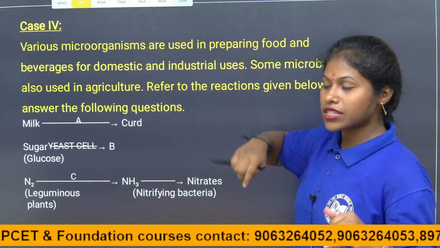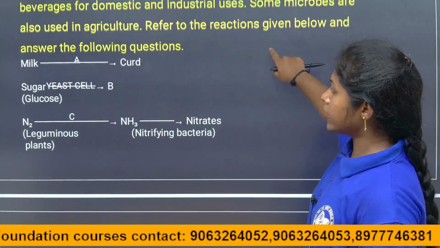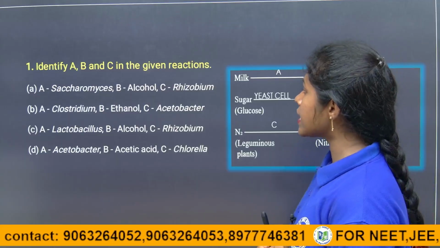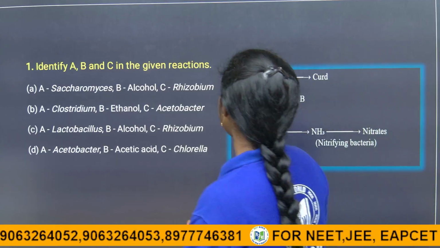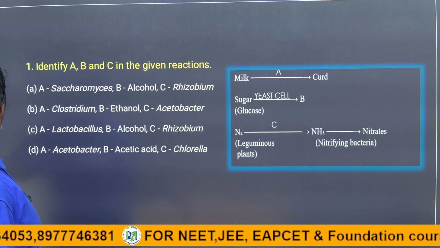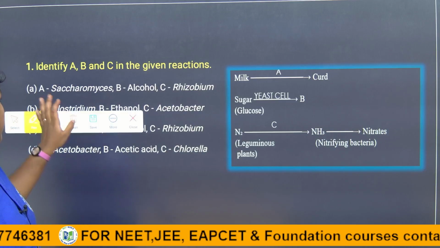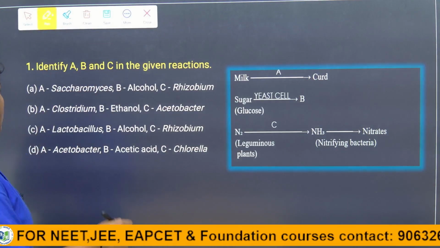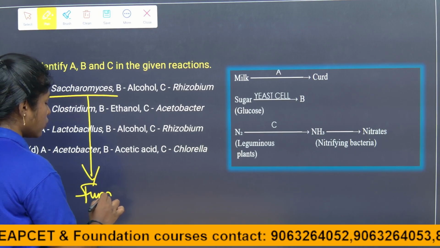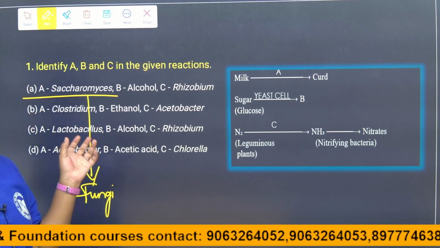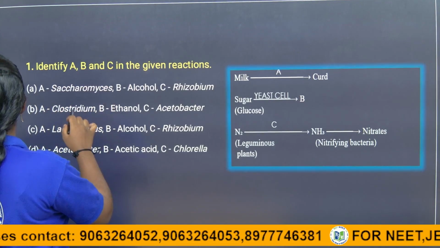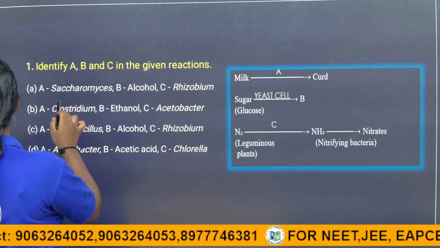So let us see the questions, children, then we analyze each of the given questions. First they are asking to identify A, B and C in the given reactions. Is A the action of Saccharomyces, which means the fungi? Is the fungus involved in the making of milk into curd? No, the answer is wrong. So the first option is wrong.